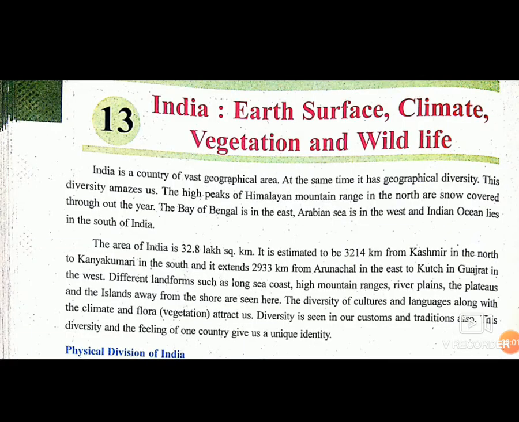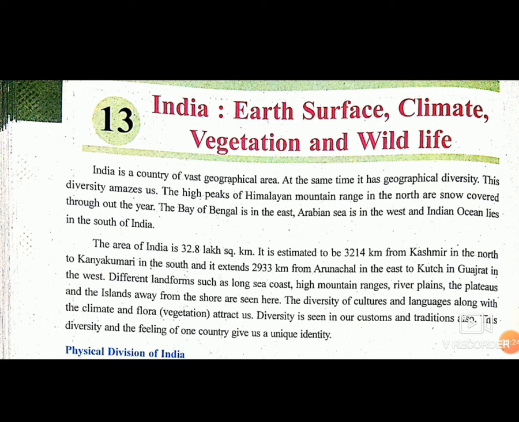Standard 6, Subject Social Science, Chapter number 13, India: Earth's surface, climate, vegetation and wildlife. In this chapter, we are going to learn about the surface of Earth in India, the climate of different parts of India, which vegetations are grown in our country, and how is the wildlife of our country.